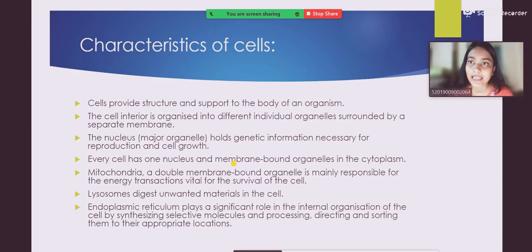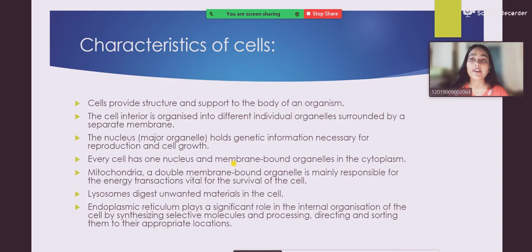Firstly, it is written that cells provide structure and support to the body of an organism. So this means that the cell is providing what? Structure and also what? Support to the body of an organism. Without cells we can't even imagine life, right?